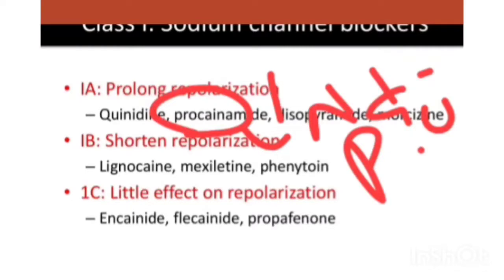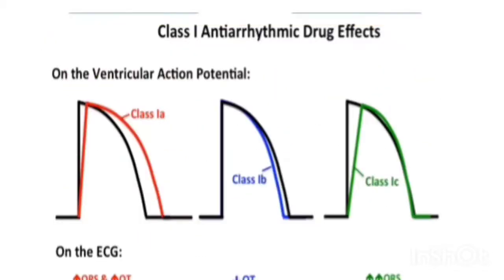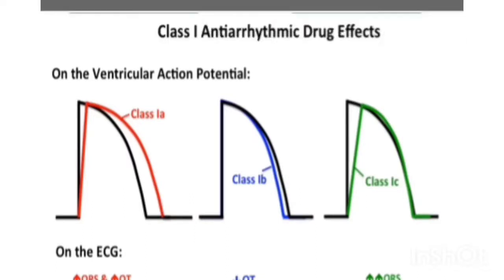And the second one is lidocaine or lignocaine, which is related to the class B group, and the QT interval will be decreased in this condition. And the third one has little effect on repolarization, and flecainide is most important. In these conditions the QRS duration will be increased and the PR interval will also be increased. So remember this one is a class 1 drug, be careful about it.